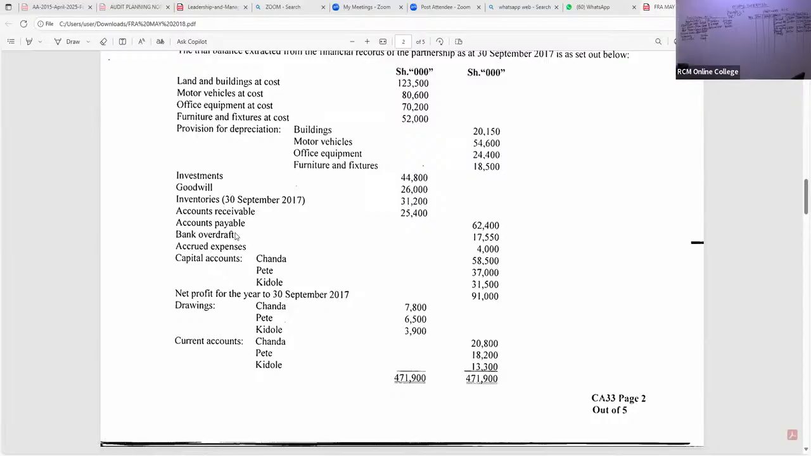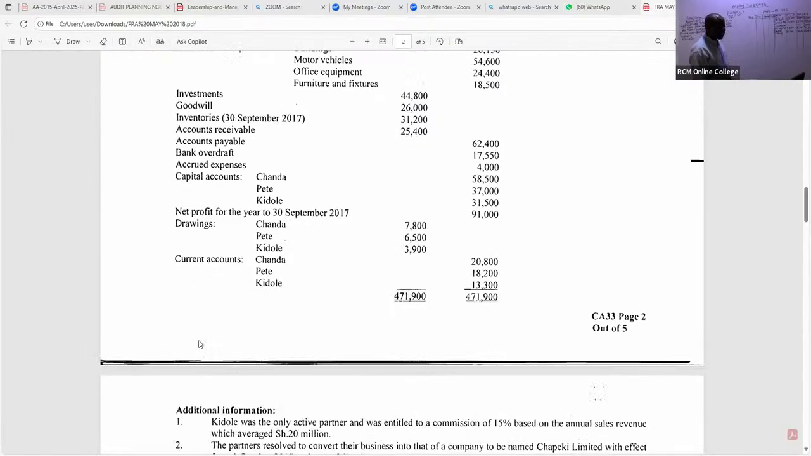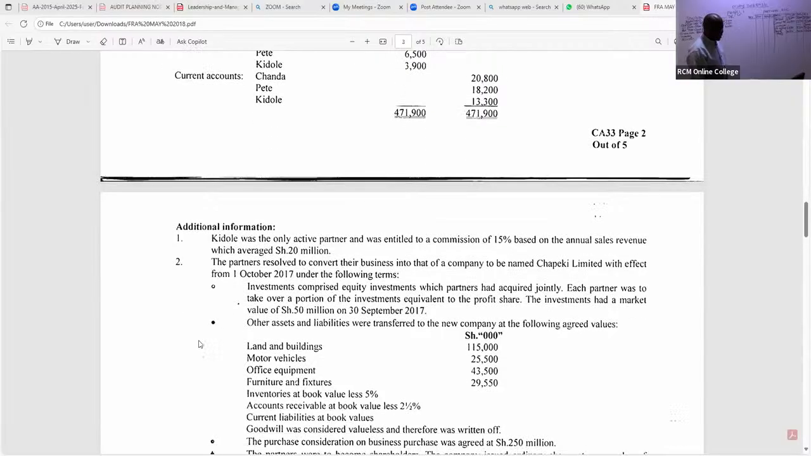Now, ladies and gentlemen, let's read this question very, very well. You can see we have been able to capture most of this. The capital accounts we have handled, you tick. Net profit for the year we have handled, you tick. Drawings, I'll handle right now very quickly. Current accounts, you have to tick this. Very good. Now, look at note number 1. We have already handled this, because we got some figure there.